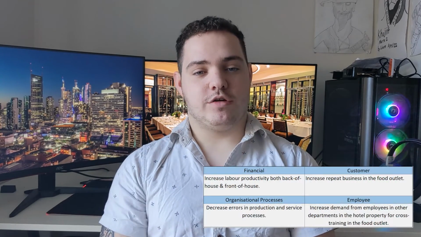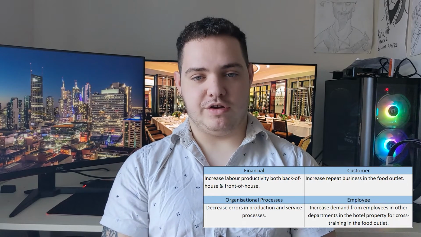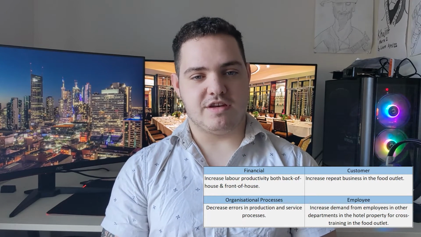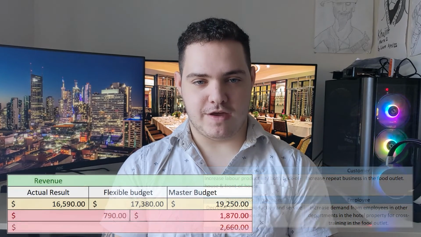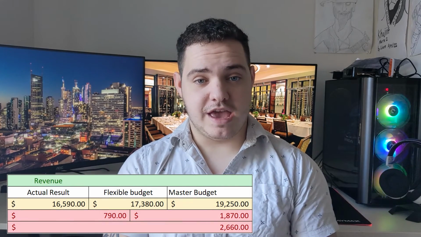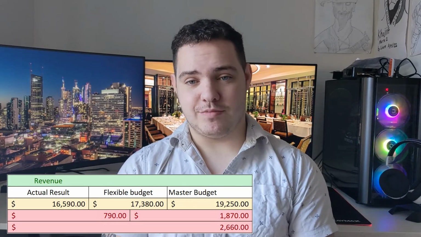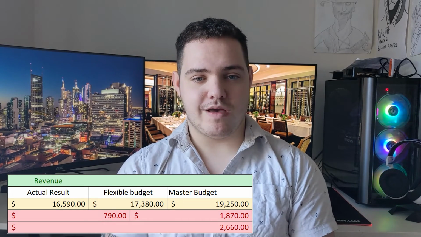The final strategic objective here is based around increasing demand from employees and other departments to be cross-trained in the food outlet. Comparing the master budget revenue variance result to this objective, it can present as a positive influence to the objective. This is because when you have a ton of extra people to do what is needed, it becomes much easier to buddy up some of the extra people you have with someone fully trained in another department, resulting in mass cross-training on the job.